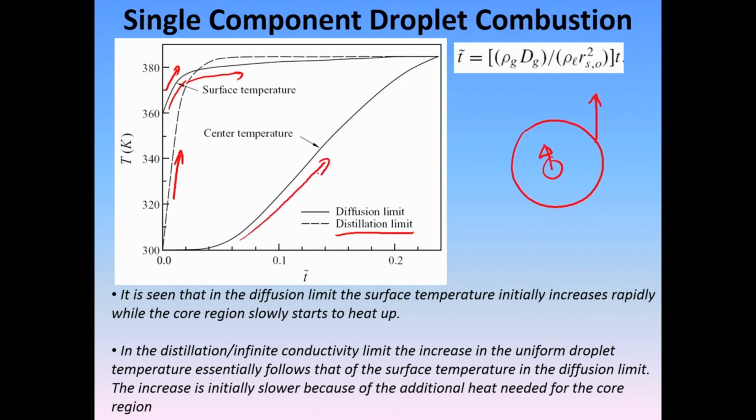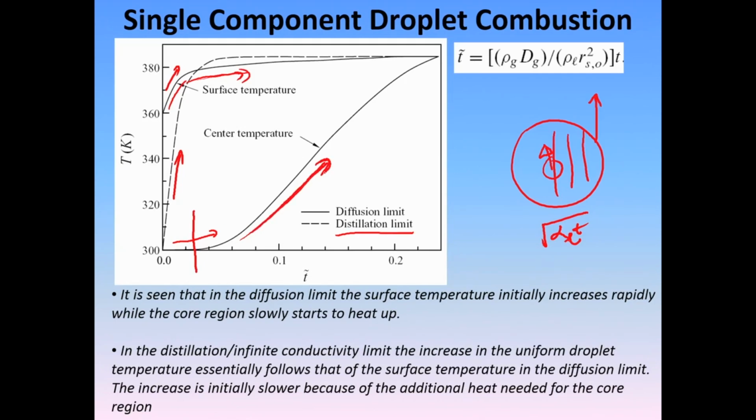This is the center temperature, only valid for the diffusion limit, because in the case of the infinite conductivity limit, there is no difference between surface temperature and core temperature, because both are the same, it is spatially uniform. So, here you can see that initially the core temperature hardly rises, that is because the diffusion front has to propagate and reach the droplet center, as you know that is given by something like alpha L t, right. So, there is a little bit of a time lag before the core starts to feel the heat. As it starts to feel the heat, the surface temperature slowly starts to slow down and the core temperature starts to go up.